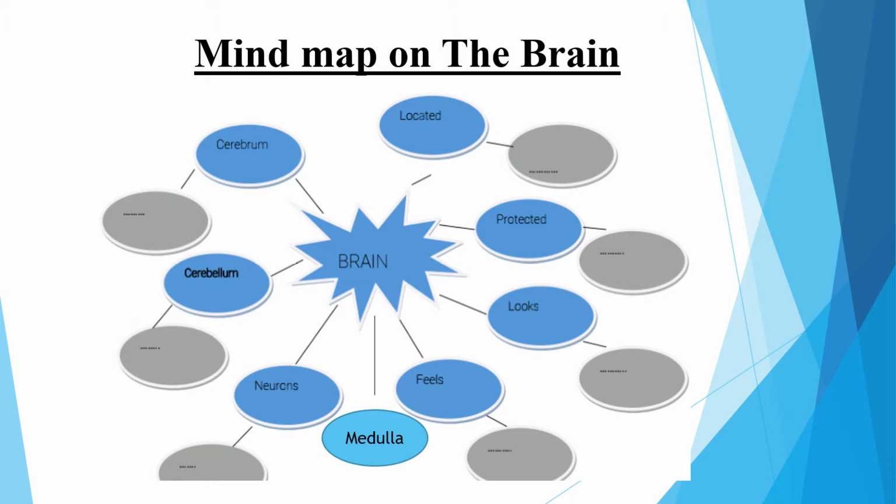The brain is made of nerve cells, which are called neurons. And the three main parts of the brain are cerebrum, cerebellum, and medulla.